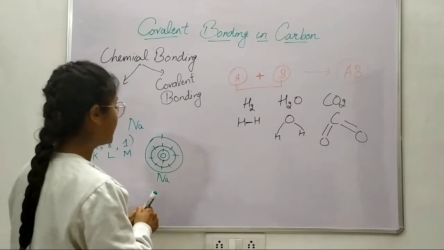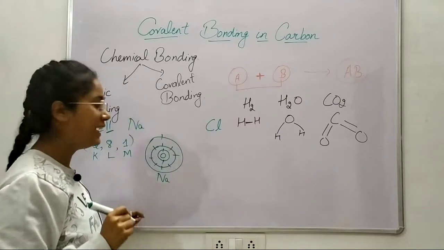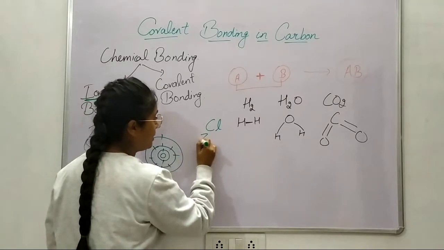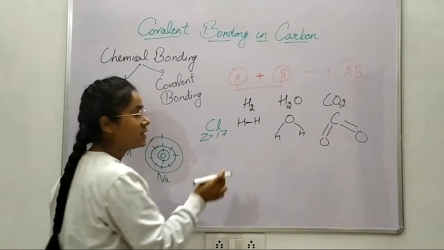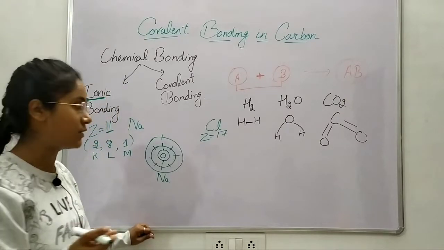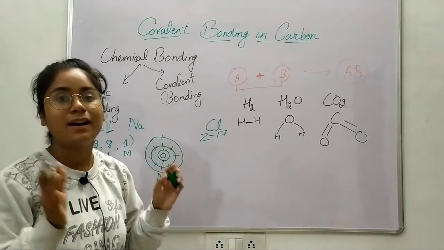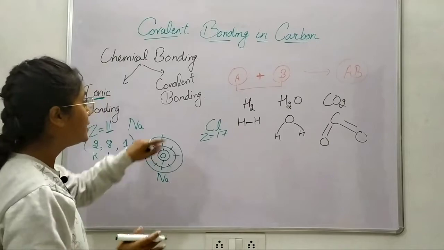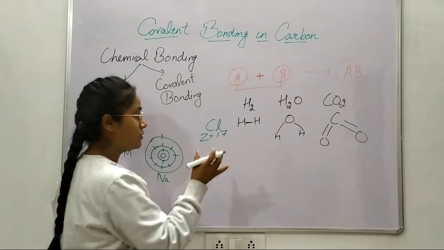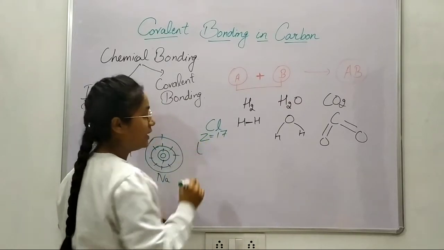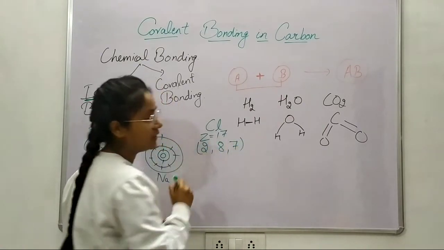So let us assume we have chlorine here. What is the atomic number of chlorine? It is 17, which means it has 17 protons. Chlorine is also electrically neutral. All the atoms of all elements are electrically neutral. So since chlorine is also electrically neutral, if it has 17 protons, it has 17 electrons. So we can write its electronic configuration as 2, 8, 7.